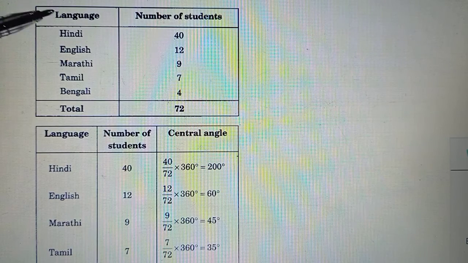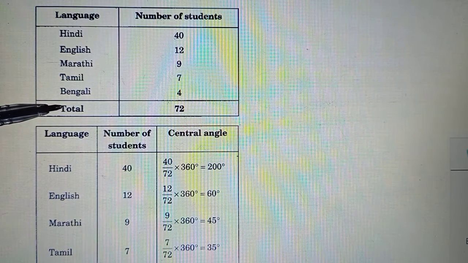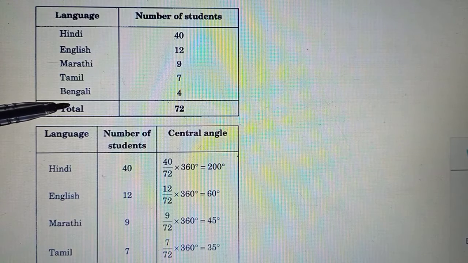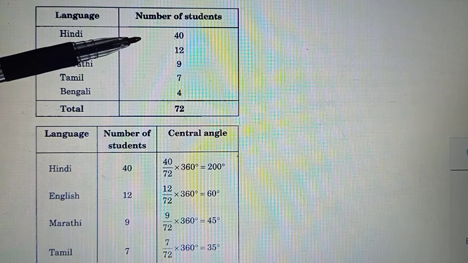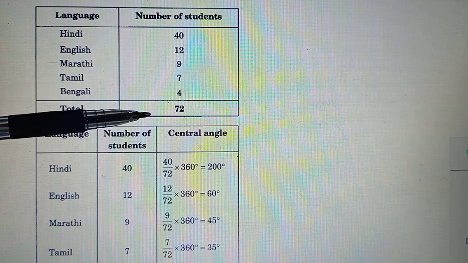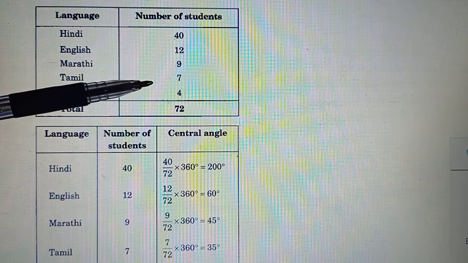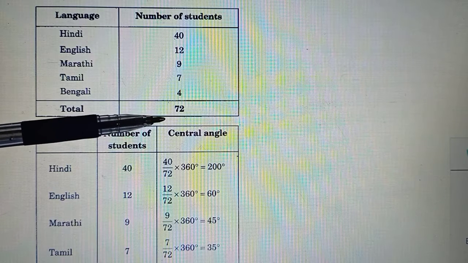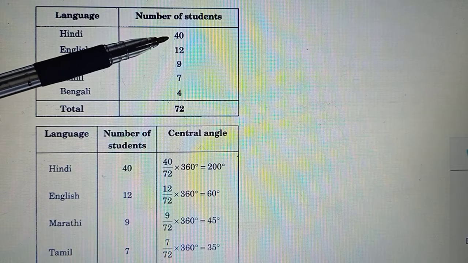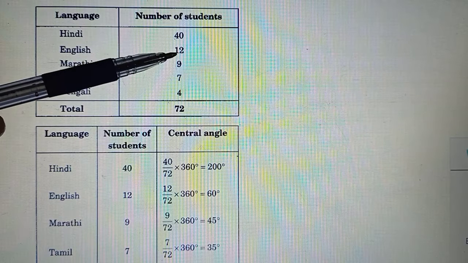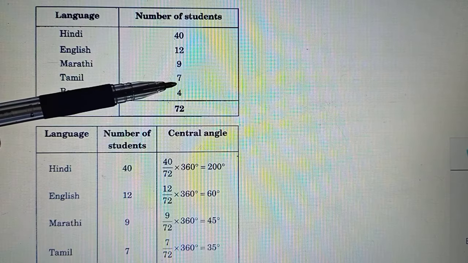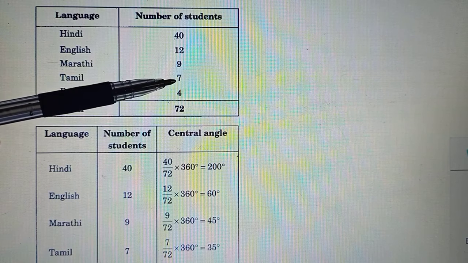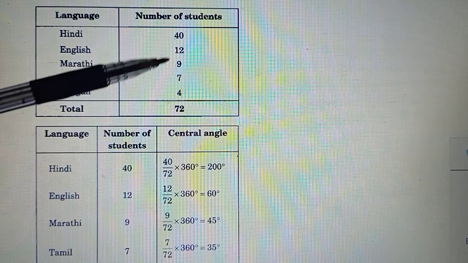For the last one, again in table form, data has been given to you and they are asking you to draw the corresponding pie chart for this. So by now we are clear that whatever figures are given here, first we'll total that up. Okay, so these are the number of students who are liking or studying various languages, and then this is the total number of students. Sum this up: 40, 50, 160, 7, and 68, sorry, and plus for 72. Okay, so we'll sum this up.